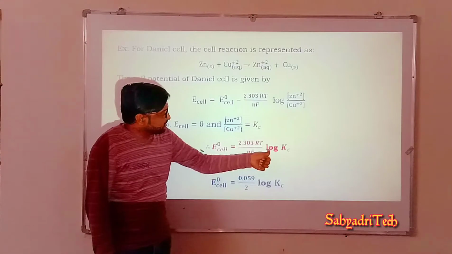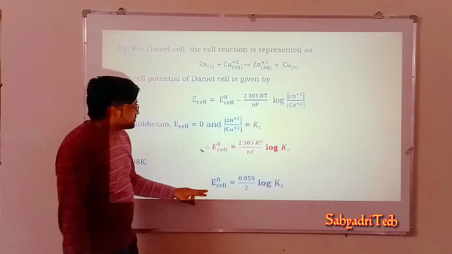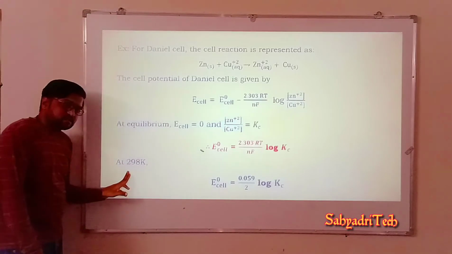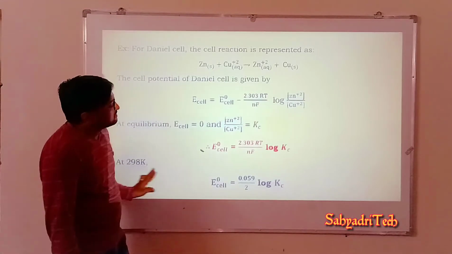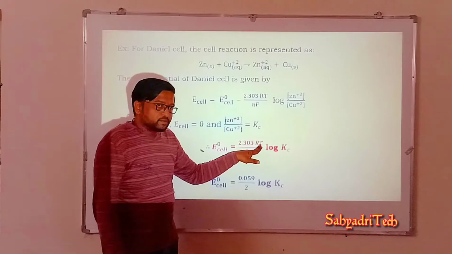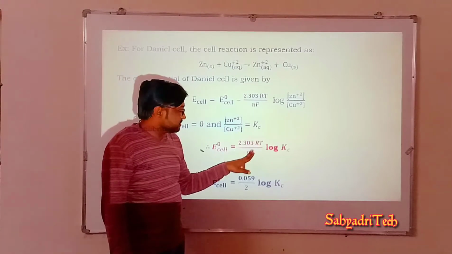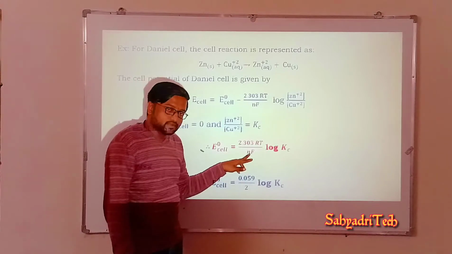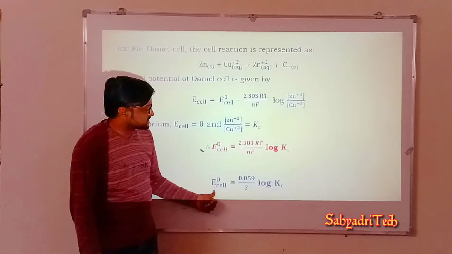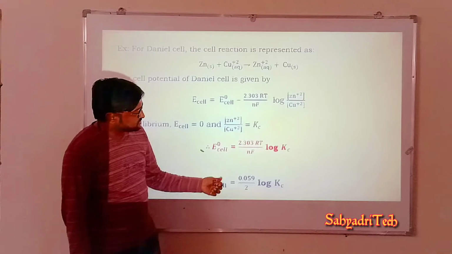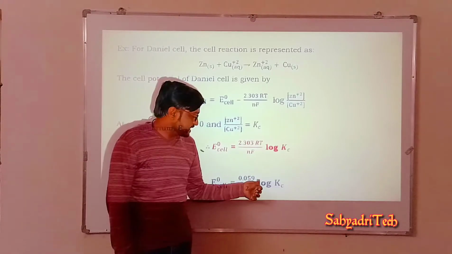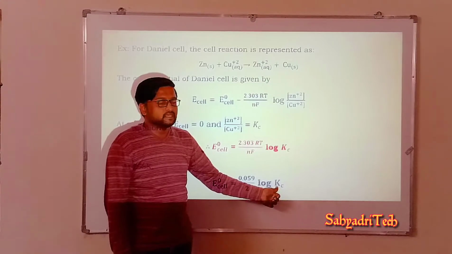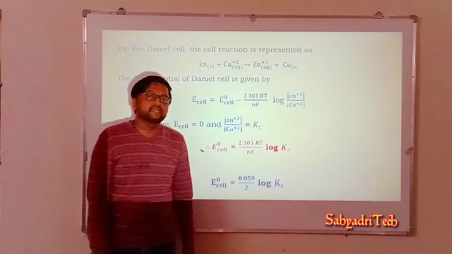So for the Daniell cell, I am specifying the temperature: at 298 Kelvin, T is 298, R is 8.314, n is 2, and F is 96,500. So overall, for the Daniell cell, what is the expression we get? E naught cell is equal to 0.059 by 2 log Kc. So this is the expression for the Daniell cell.